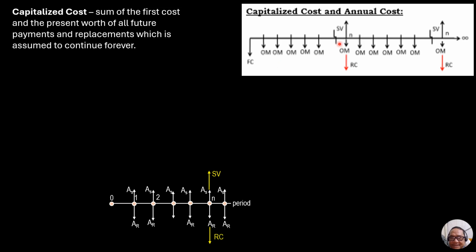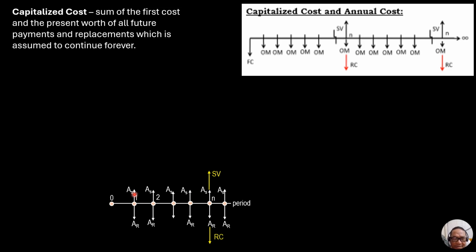And then the present value of the salvage cost and this replacement cost, which will be imagined to have an annual equivalent uniform replacement cost and an annual equivalent salvage value as shown here.